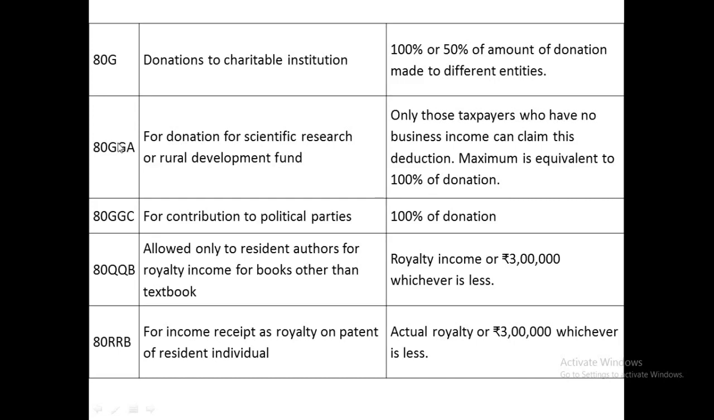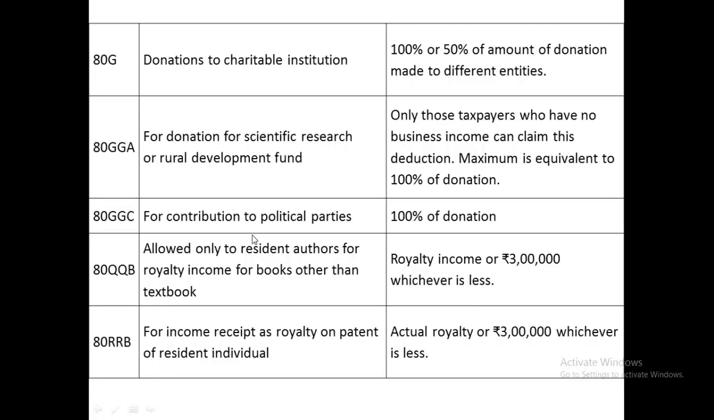Then 80GGA is for scientific research donations. That means any donations for scientific research and rural development funds, the entire amount will be deductible. 80GGC is for contributions to political parties, only in a form other than cash, the entire amount will be deductible. 80QQB and 80RRB are for royalty income. The amount of deduction will be the actual royalty income or the maximum limit of 3 lakhs, whichever is less.